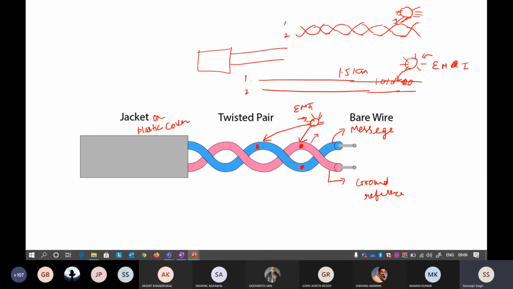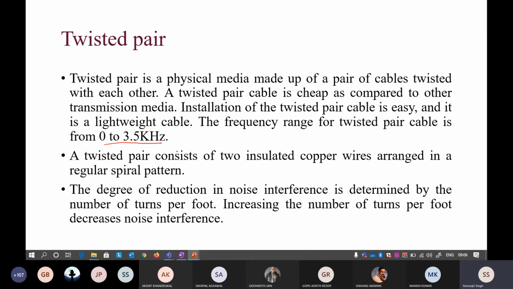Okay, so if you do more twists per foot, it means that if you increase the frequency of this twisting or intertwining, the less interference there will be. Okay, so I'll show you here also. The degree of reduction in noise interference is determined by the number of turns per foot. So increasing the number of turns per foot decreases the noise interference. That is why it's again a very cheap way. So this twisted pair cable is a very cheap way to tackle the noise interference problem.